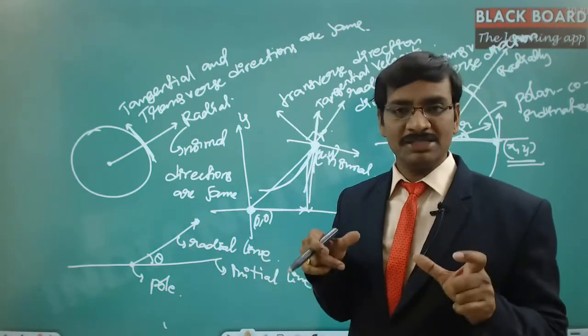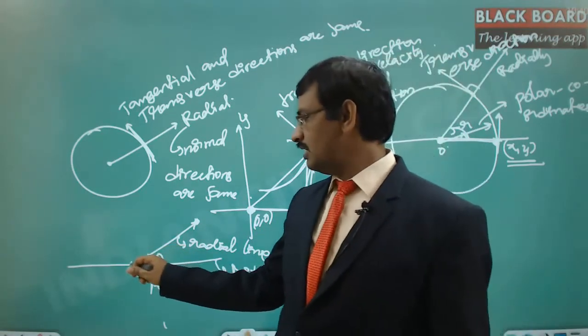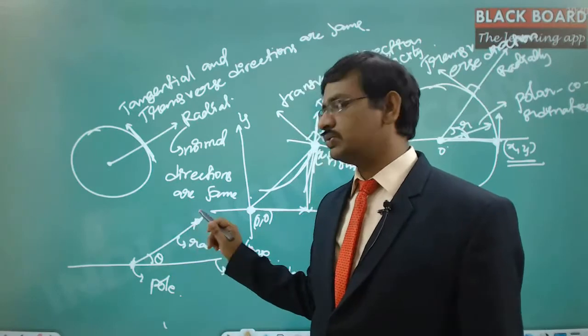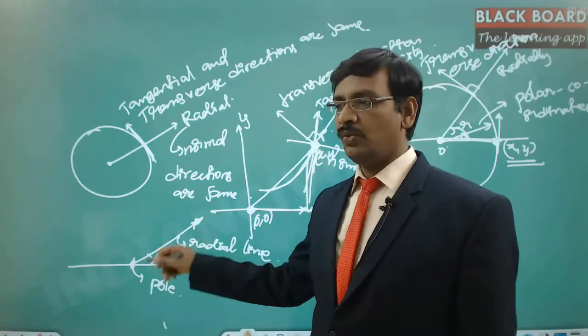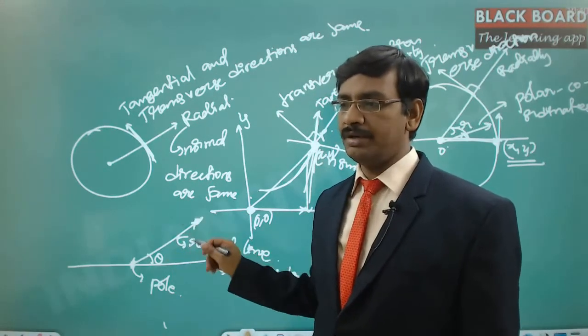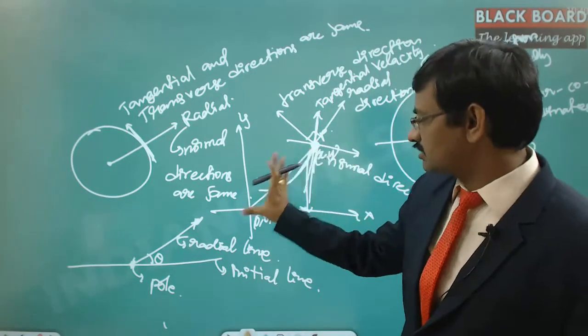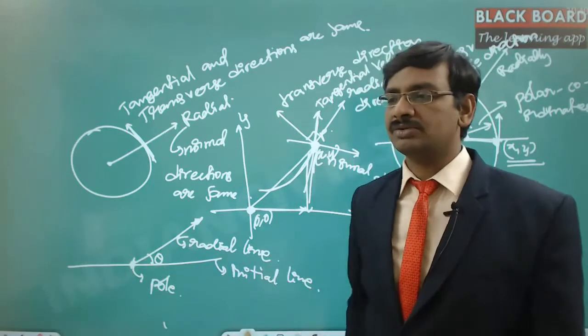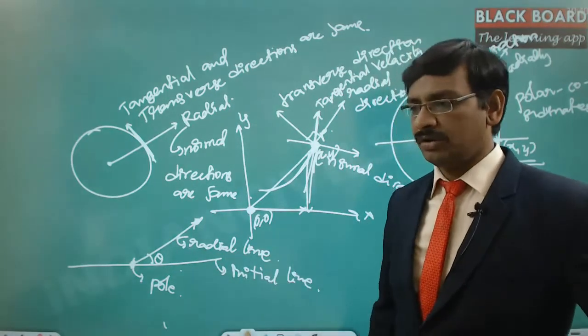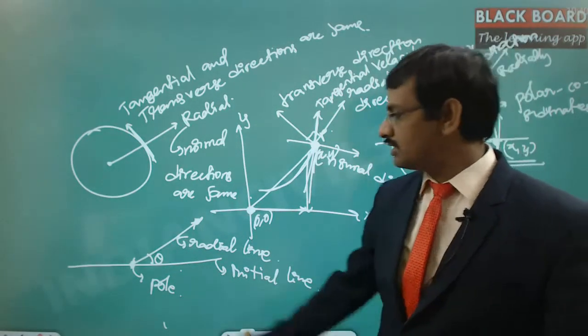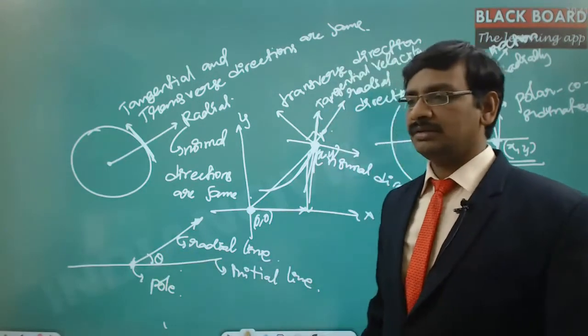So that statement is sufficient to exactly convey how to reach from this starting point to this point. This way we can analyze the same point. Whatever we have expressed in terms of Cartesian coordinates here, the same thing can also be expressed in this manner. This is what is called the polar coordinates. In polar coordinates, the initial line and the pole are the starting points.